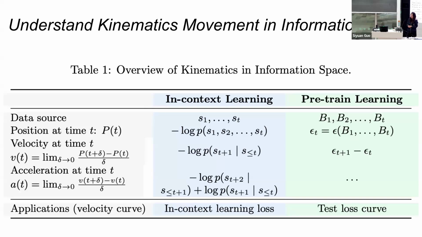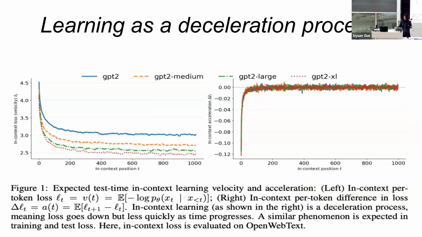that's the test loss curve. So in the physics perspective, when we are plotting loss curves, we're actually plotting the velocity of the learning curves. So the question is, what is the acceleration? Well, it's rather simple. It's just the derivative of that. You see it, and that's the right-hand side. The left-hand side is the in-context learning loss, and the right-hand side is the acceleration. We can see it is a deceleration process.